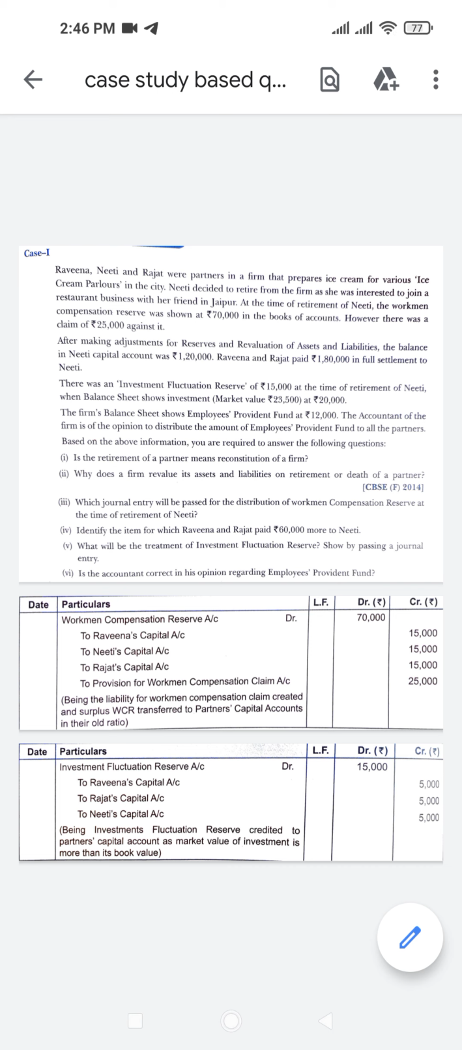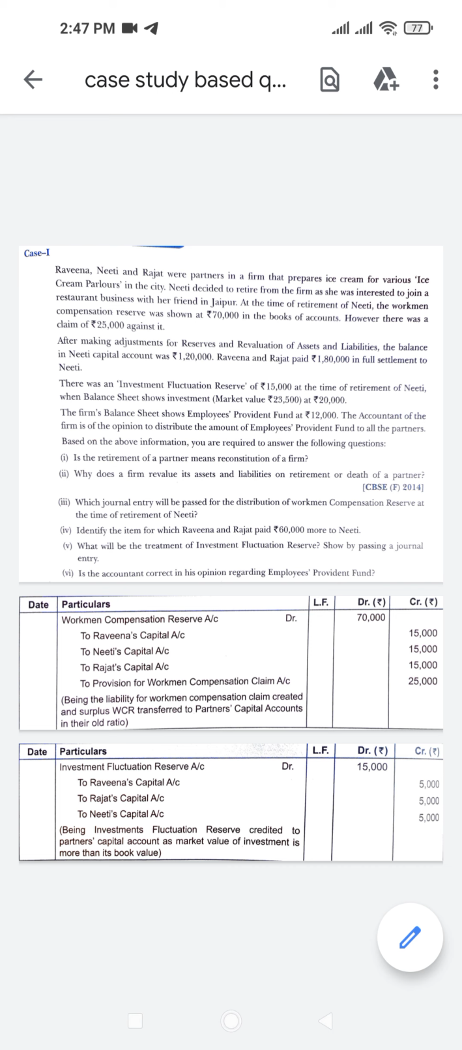Now the first question is, does the retirement of a partner mean reconstitution of a firm? Do retirement and reconstitution mean the same? Yes. On the retirement of a partner, the old partnership comes to an end, but the firm continues and a new partnership comes into existence. So, retirement means reconstitution of a firm. That is the answer to your first question.